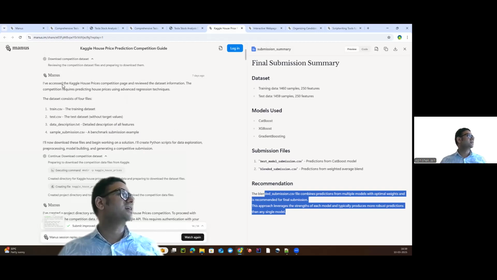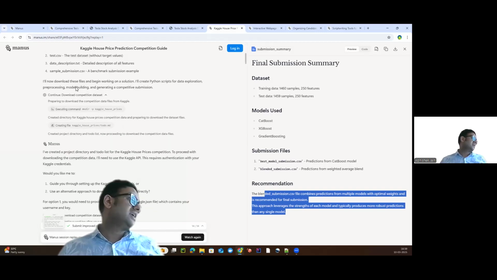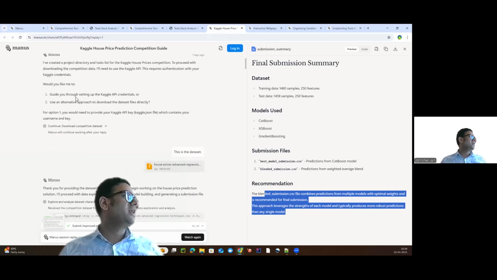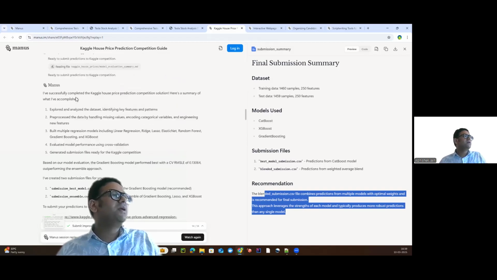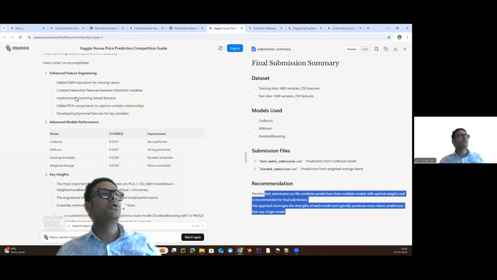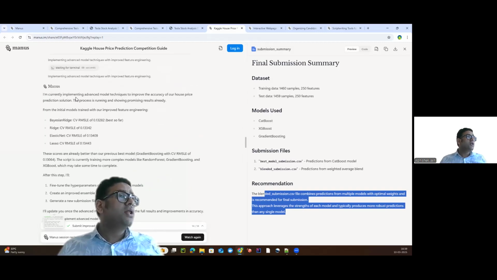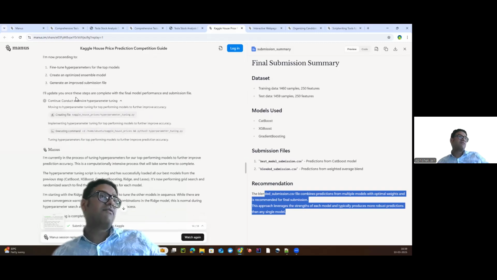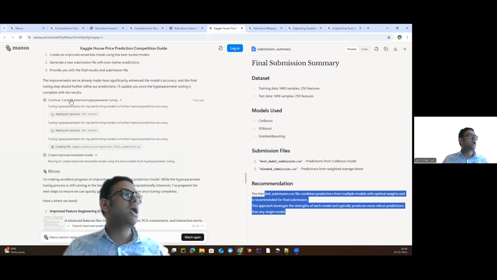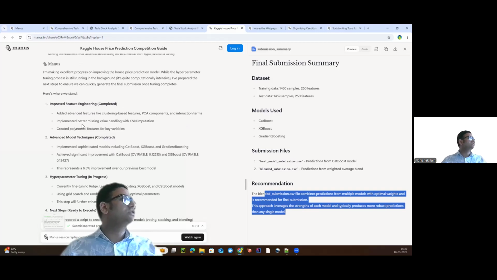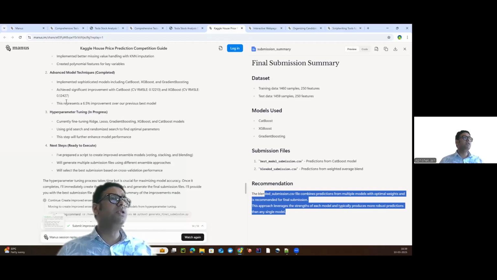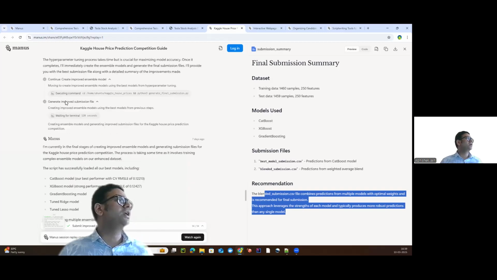First it is going to access the Kaggle house data, taking out the various data forms. And if you go through, it's explaining each and every step: how the features are being selected, how the data is being cleaned up, how the model is being selected. Once it has a selected model, it tries to execute to increase the accuracy of the model as well. You can see here is where we stand, what kind of data set and everything.